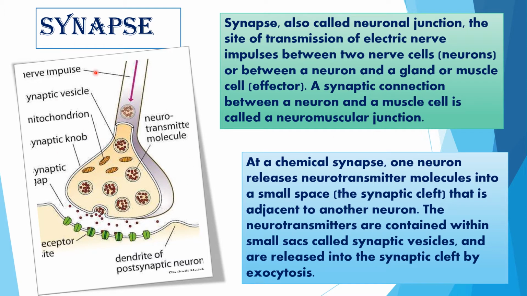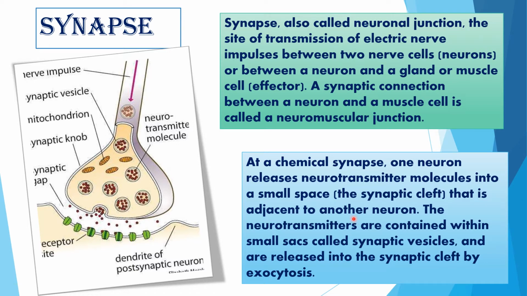So this is a diagram of synapse. Nerve impulse is coming. This is synaptic vesicles. These are mitochondria. This is synaptic knob, and this is synaptic gap. This is receptor site. So receptors are there. This is the dendrite of the postsynaptic neuron, meaning another neuron is going to start, and this is the gap between the two neurons, and these are neurotransmitter molecules within synaptic vesicle. Okay, hope this structure is clear to you.